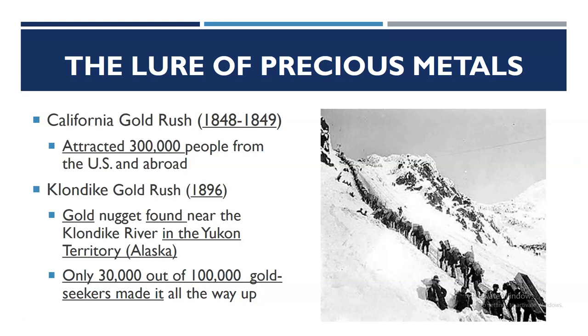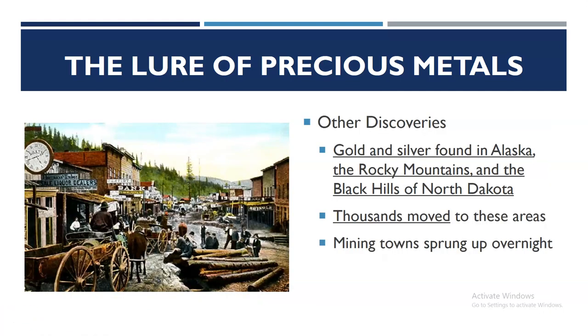In 1896, a gold nugget found near the Klondike River in the Yukon Territory, Alaska, spurred the Klondike gold rush. However, only 30,000 out of the 100,000 gold seekers made it all the way up. The discovery of other precious metals allowed for the settlement of the West. For example, gold and silver was found in Alaska, the Rocky Mountains, and the Black Hills of North Dakota. Thousands of settlers moved to these areas. In fact, mining towns sprung up overnight in many of these areas.